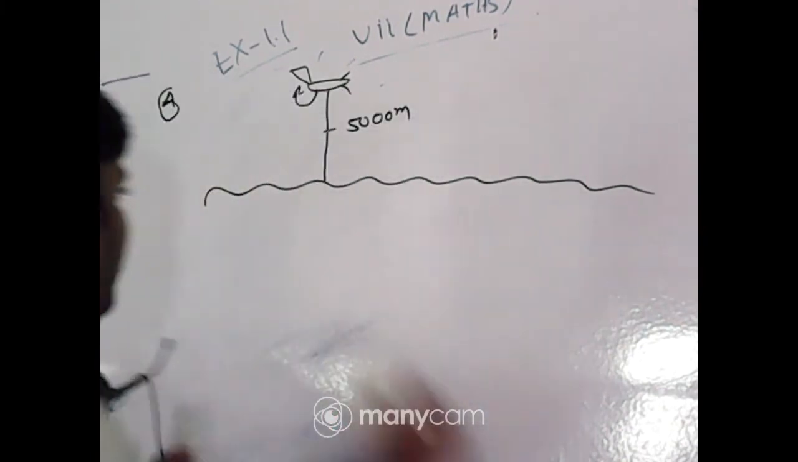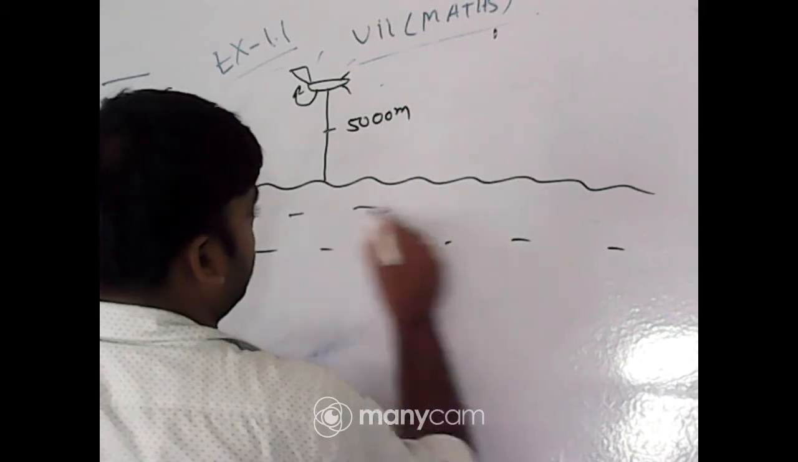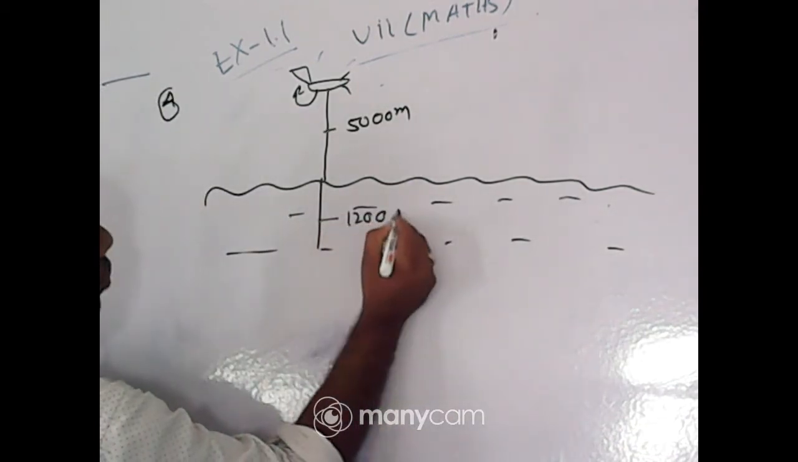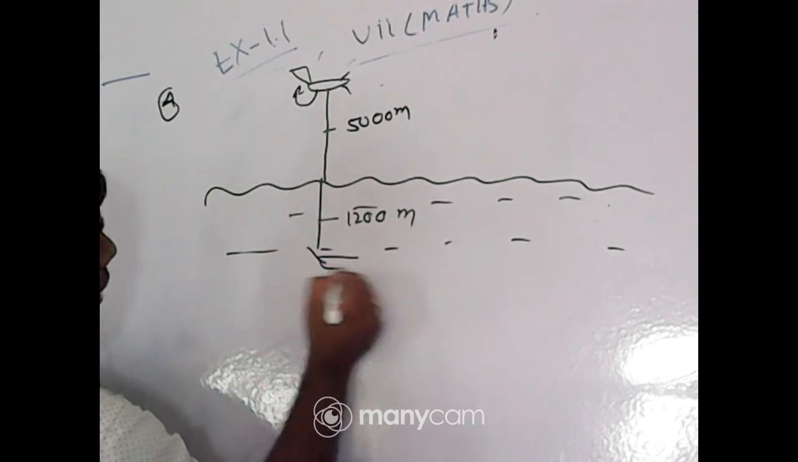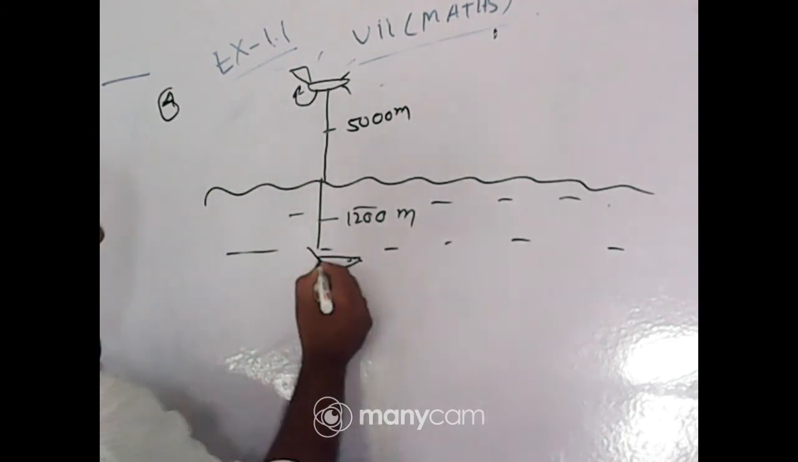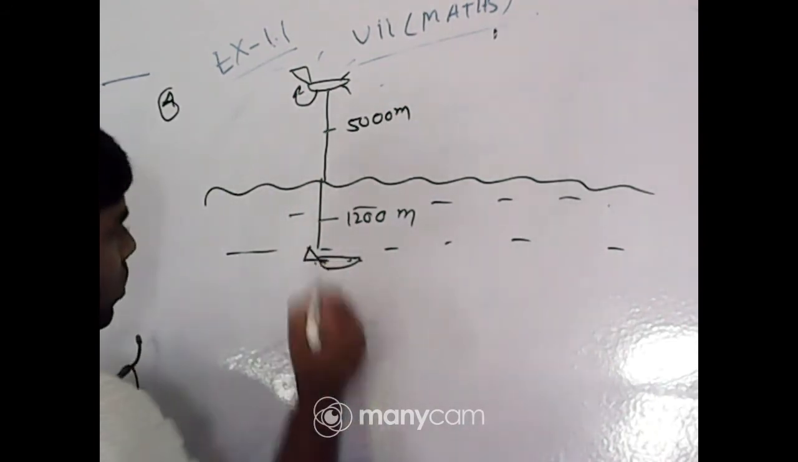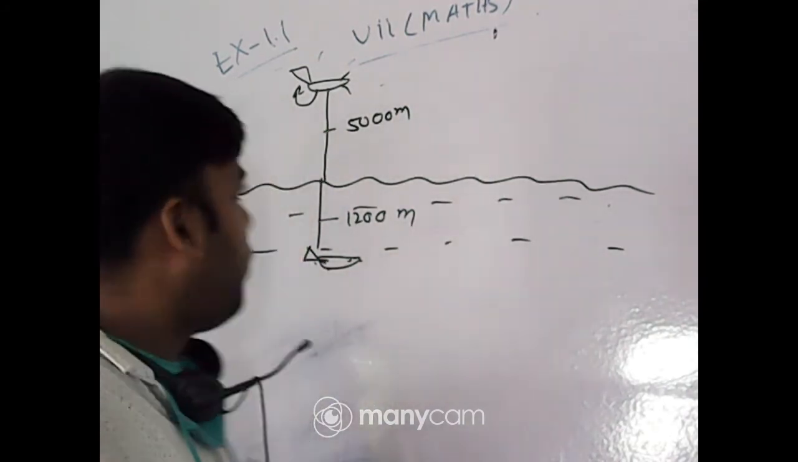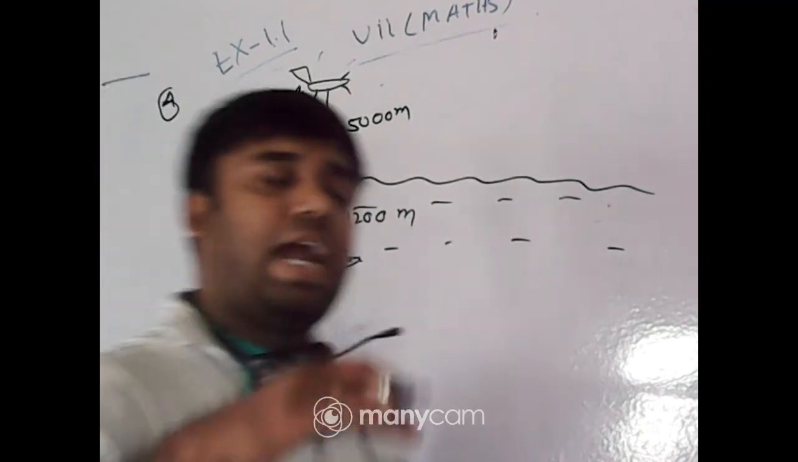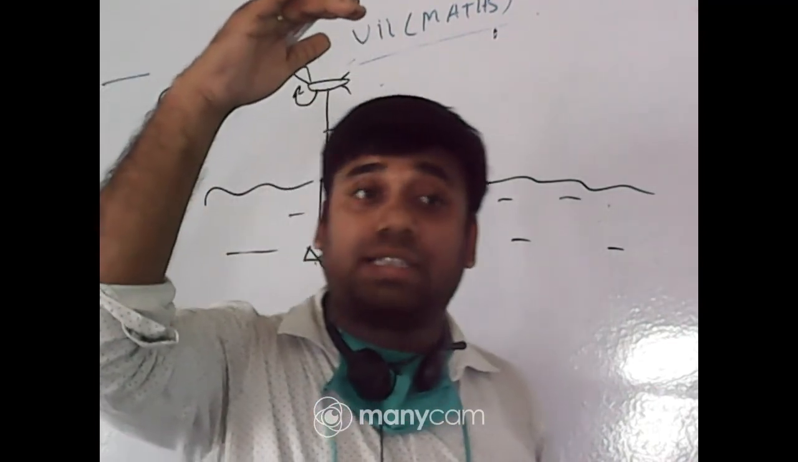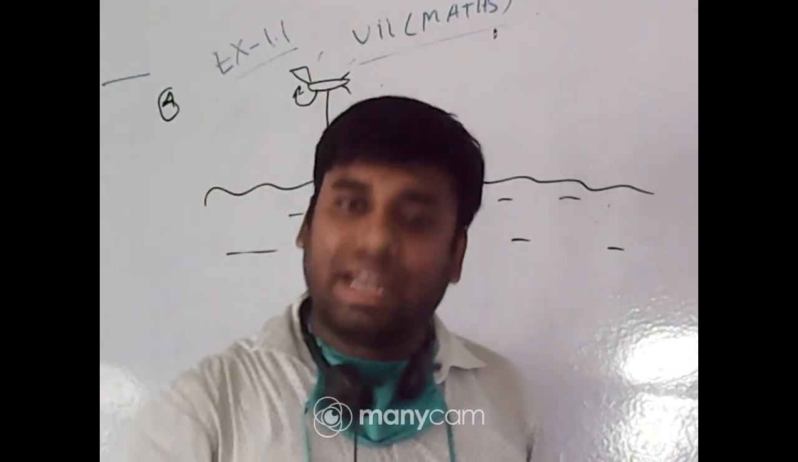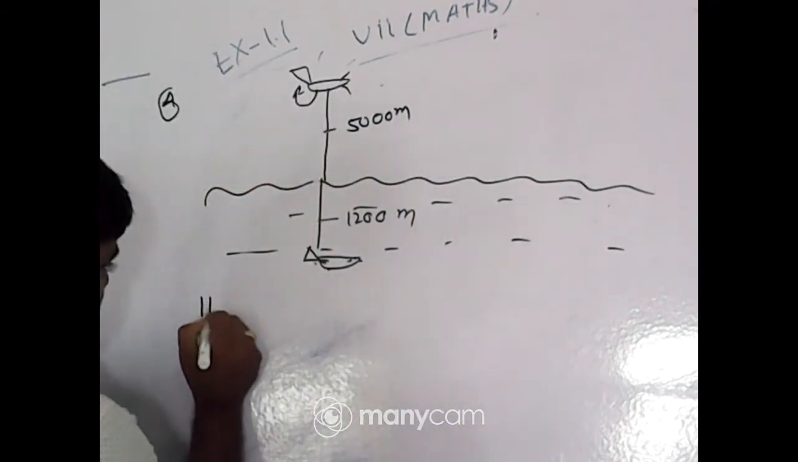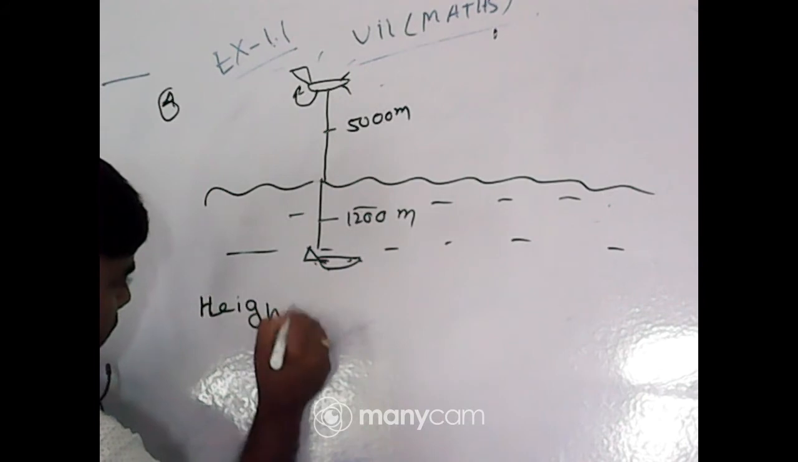So here is the water, and the submarine is moving 1200 meters below. Now what is the vertical distance between them? First of all, from the sea level, if I take the above direction as positive, below it should be negative.